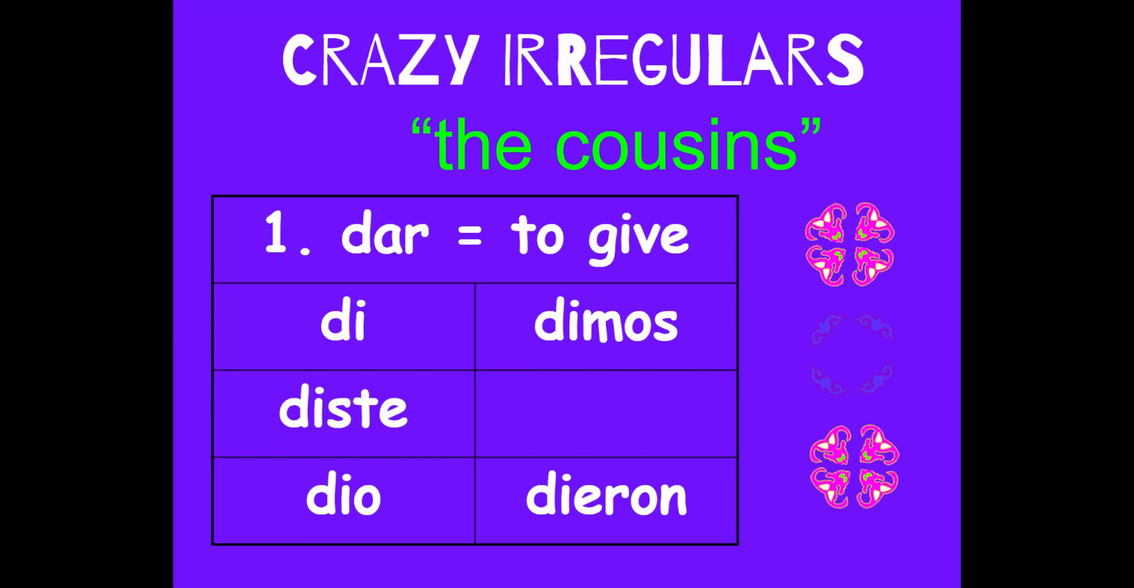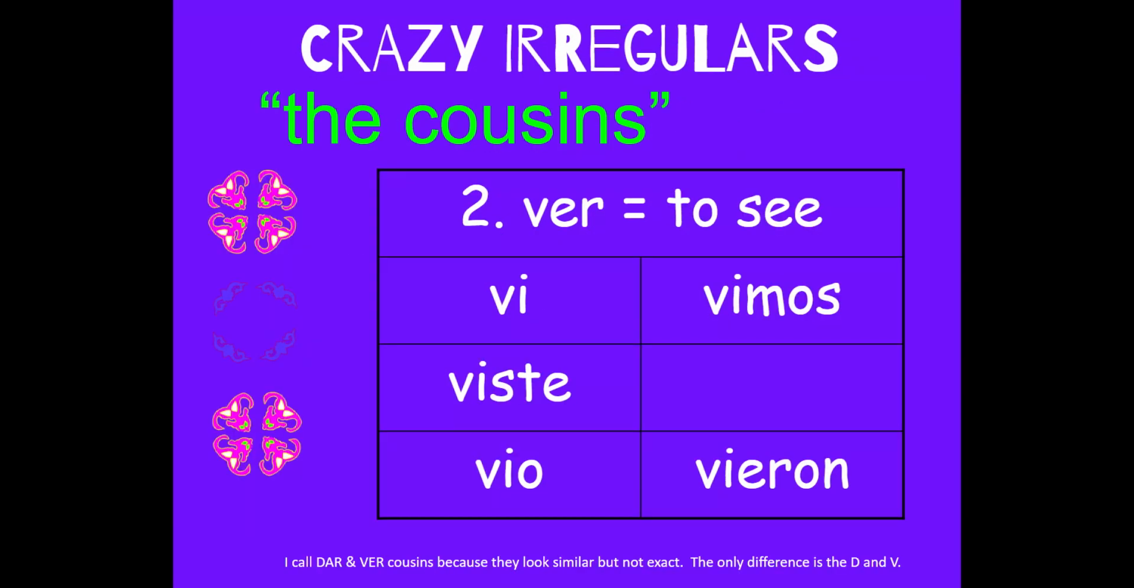Okay, the second cousin is ver, and ver means to see, and it conjugates vi, viste, vio, vimos, vieron. So it would be like I saw the fight. Yo vi la pelea. Okay, and I call these 2 verbs cousins because they are similar, so D and V, diste, viste. The only difference is the D and the V.